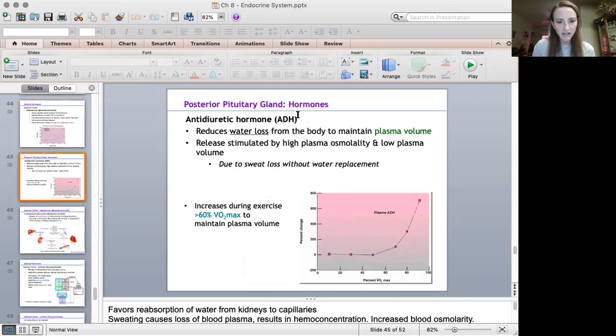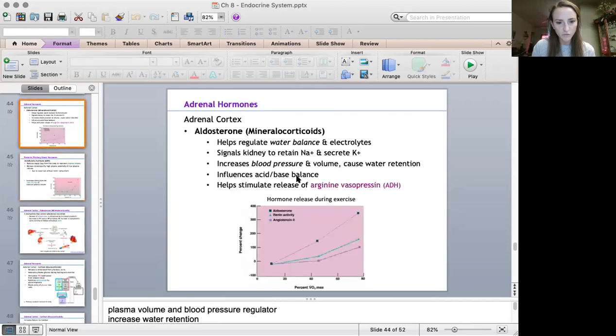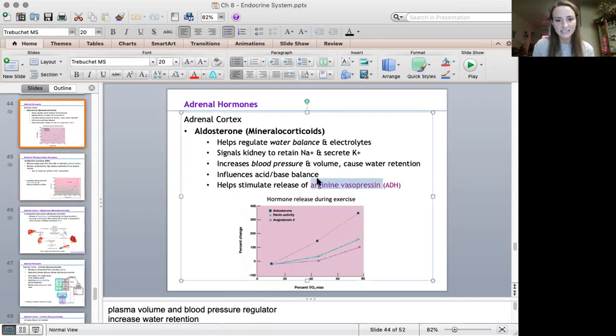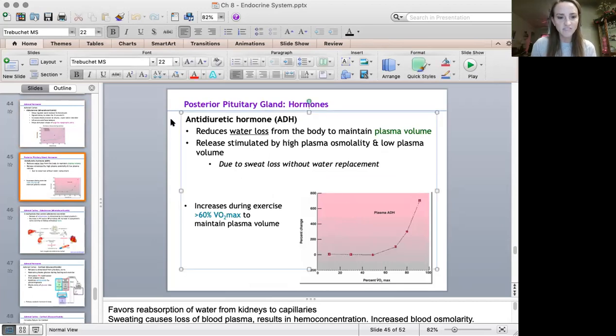You may have a question about antidiuretic hormone, which is ADH. You do have to know this. It's the same thing. Arginine vasopressin, ADH is antidiuretic hormone. So this right here is the same thing as what's on this next slide here. This is that hormone, arginine vasopressin. Know that it's very similar to aldosterone. They work with water loss, plasma volume. So these 2 hormones are going to be very important with aerobic athletes or athletes who just sweat a lot and lose water.